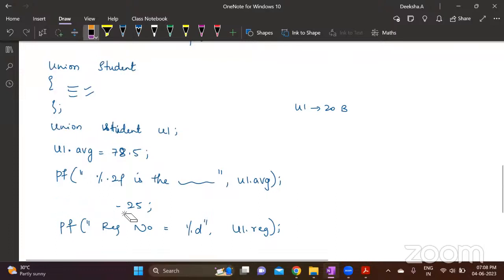Suppose you give these two here itself. First, you give UN dot average is equal to 78.5. Then you give UN dot registration is equal to 25. Now, if you print these two, this will give 0 as the result because UN dot average was assigned 78.5, and after that you have given a value to another variable. When you give a value to another variable, the shared memory area that the average variable had access to is now given to the reg variable, not the average variable. Understood? So this one is lost.